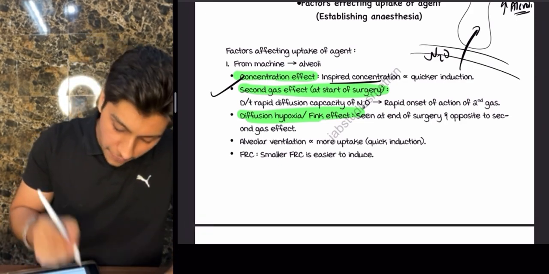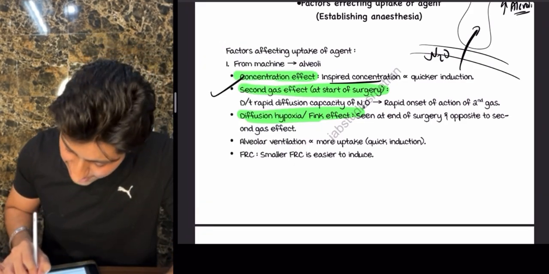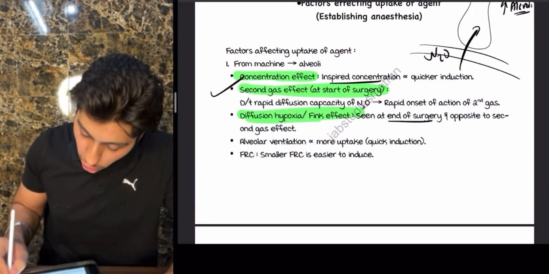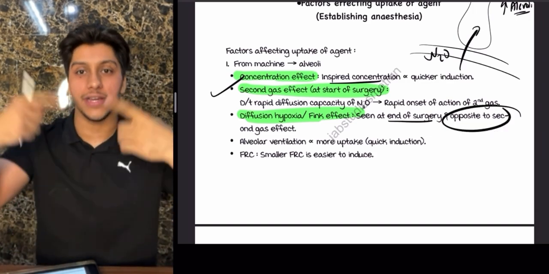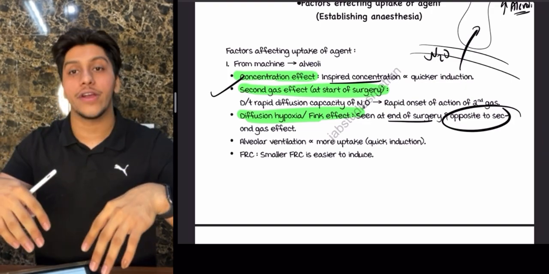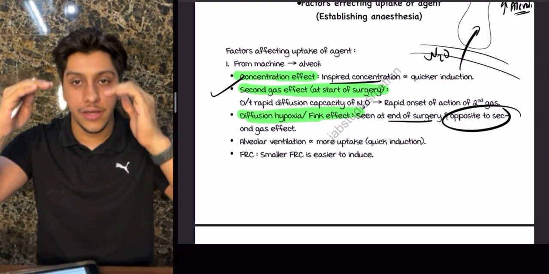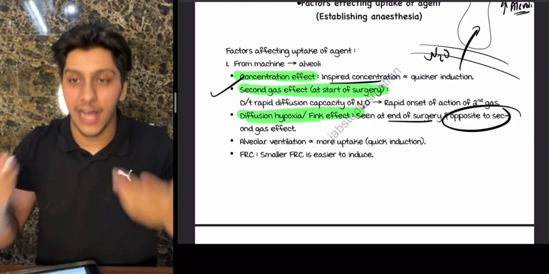So remember, Fink effect or diffusional hypoxia is seen at the end of the surgery, and it is opposite to the second gas effect. In the second gas effect, the oxygen concentration was increasing, and in the Fink effect or diffusion hypoxia, the oxygen level is decreasing. So that's why it is known as hypoxia.